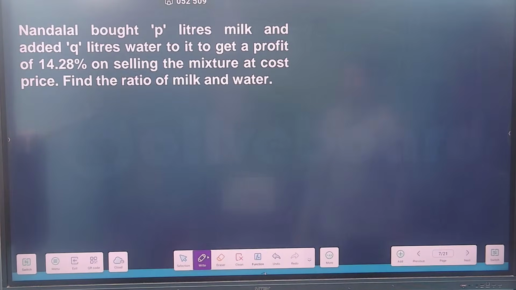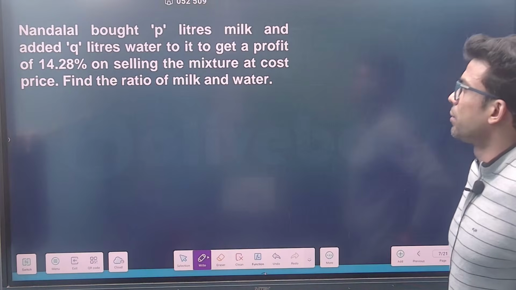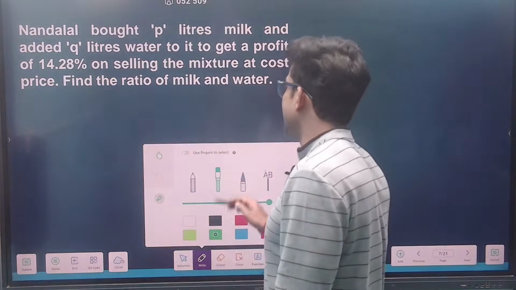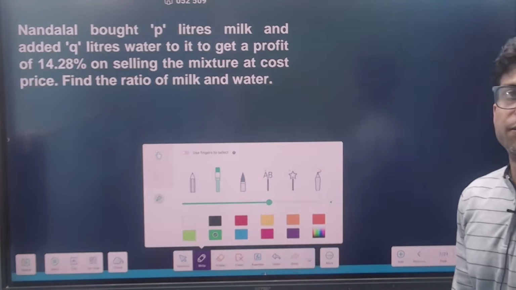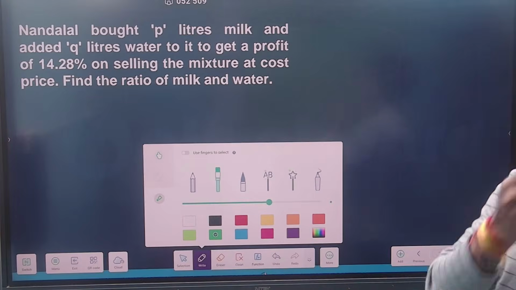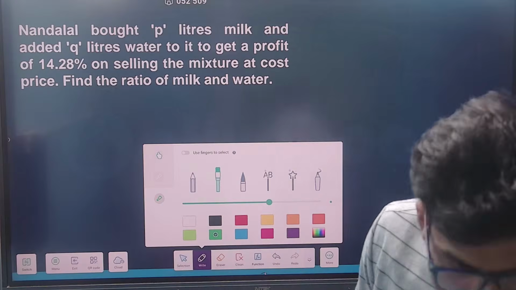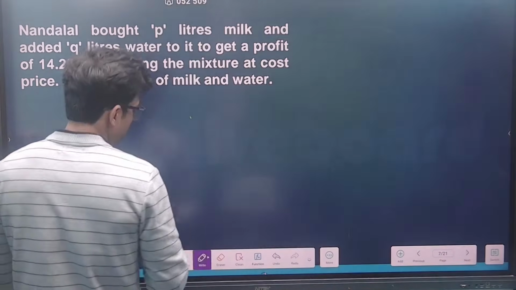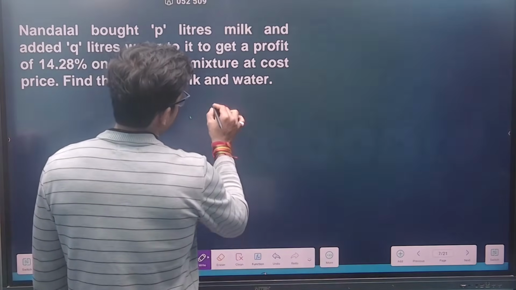So please try this. Nandlal bought P liters of milk and added Q liters of water to it to get a profit of 14.28%. Now you know that he is getting a profit of 14.28%. Means what? Let me do one for you. First of all, this is my profit. The profit percentage is given to me.